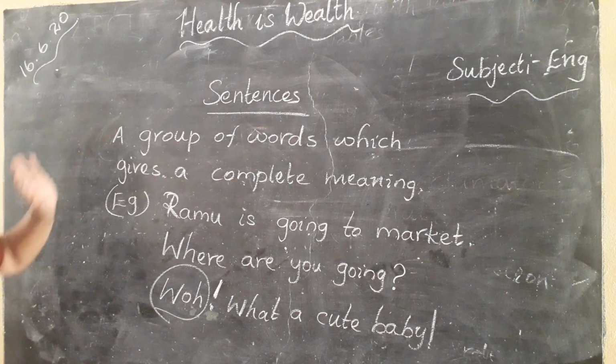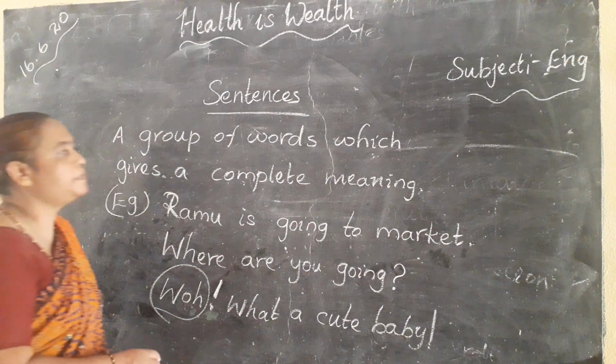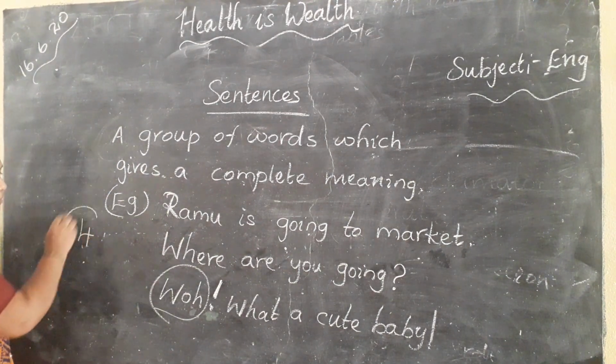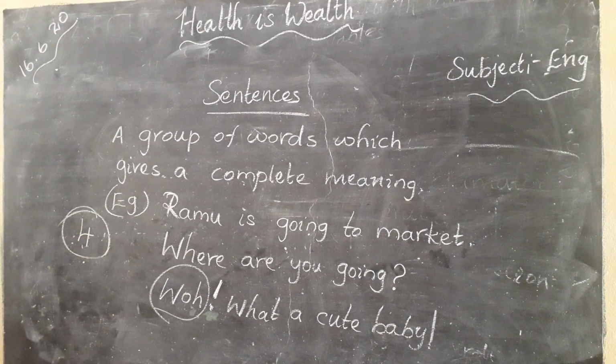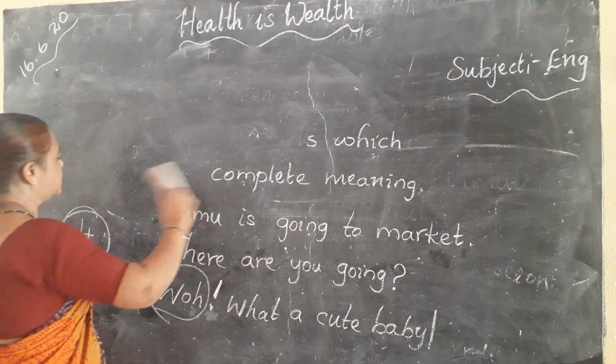There are 4 types of sentences also. We can see that in the next class. How many types of sentences are there, children? 4 types of sentences are there. I will explain that in detail. We will see it in the next class.